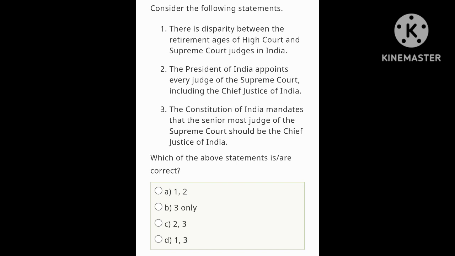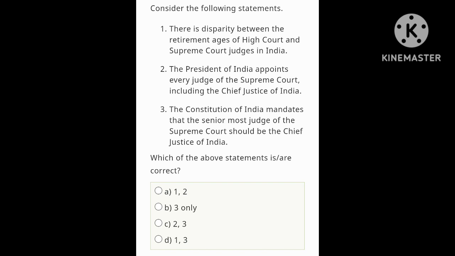The President of India appoints every judge of the Supreme Court including the Chief Justice of India. Yes, it is written in Article 124 that the President of India appoints the judges of the Supreme Court including the Chief Justice of India also.